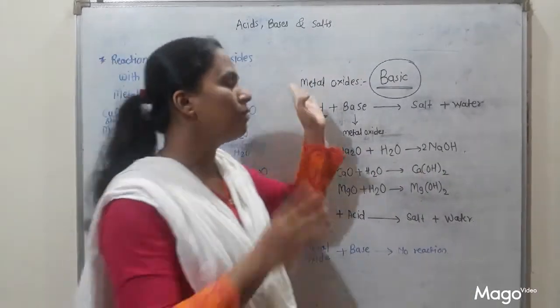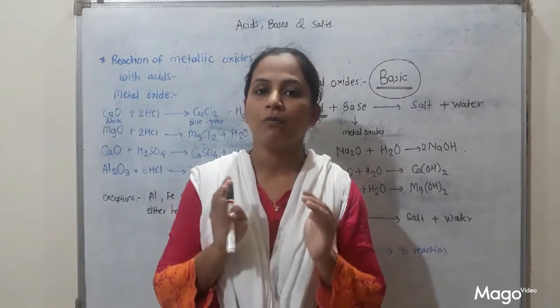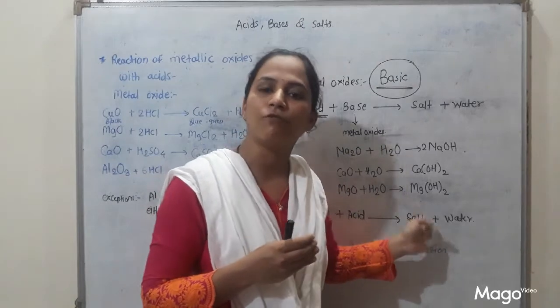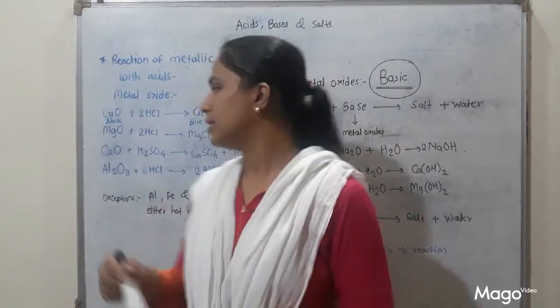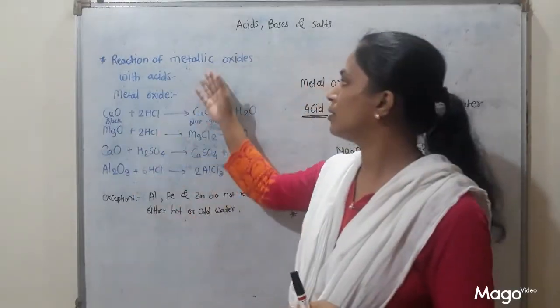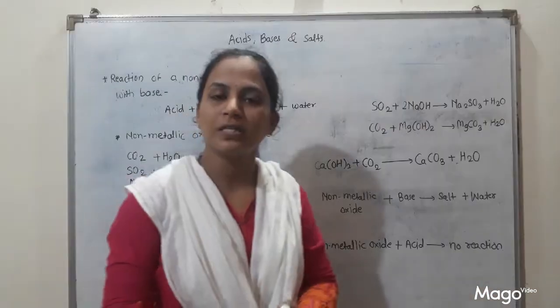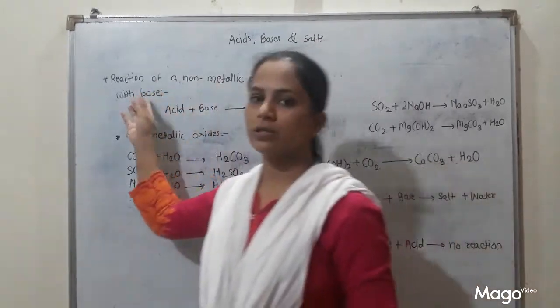But in general, what is the nature of metal oxide? Metal oxides are basic in nature. What is the reaction? When metal oxide reacts with acid, they form the respective salt and water. So these are the examples. I hope you got all points related to the reaction between metallic oxides and acid and the nature of metal oxide. Now we are going to study the reaction of non-metallic oxide with base.